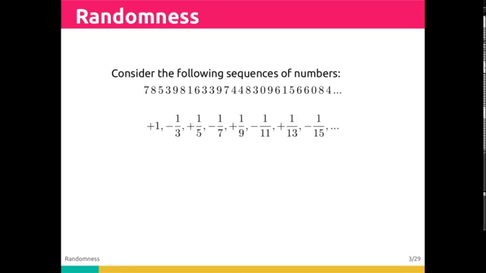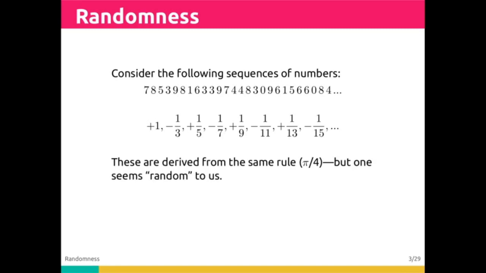In contrast, consider a well-behaved sequence of numbers. Here we have plus 1, negative 1/3, plus 1/5, negative 1/7, plus 1/9, etc. If you look at the denominators, you're able to clearly see a pattern of the increasing order of the odd numbers and the alternation of positive and negative signs. If I were to ask you to predict the next value in this sequence of numbers, you would say to me positive 1/17, and that would be correct.